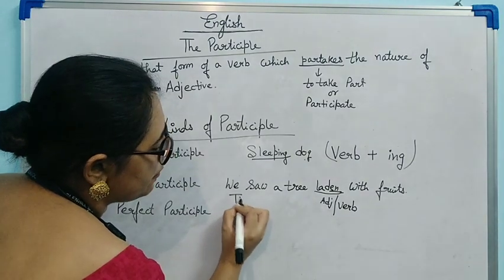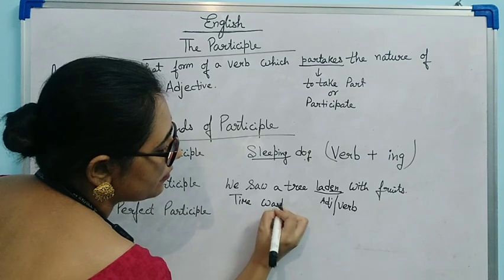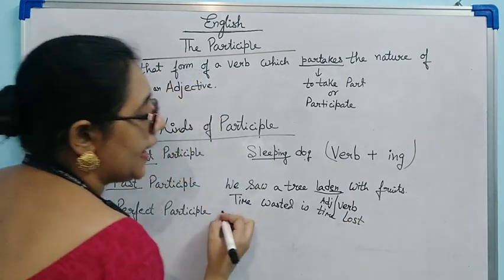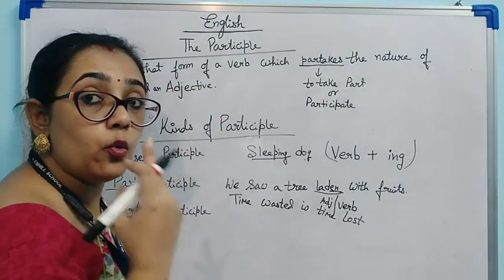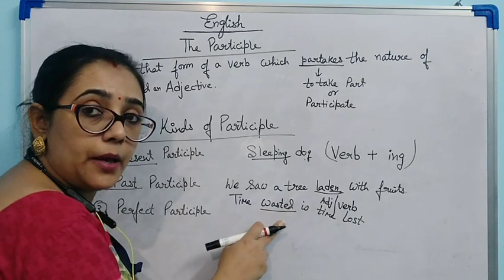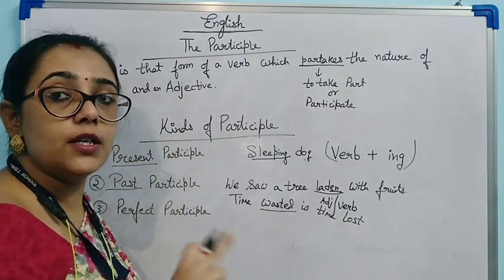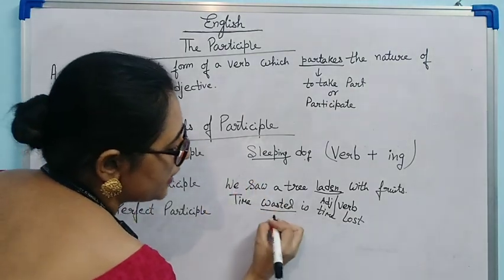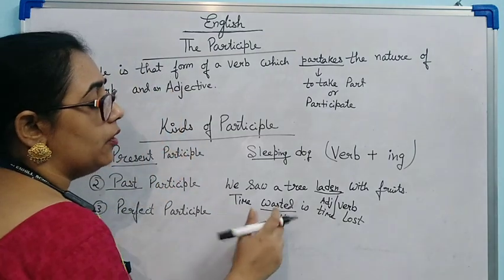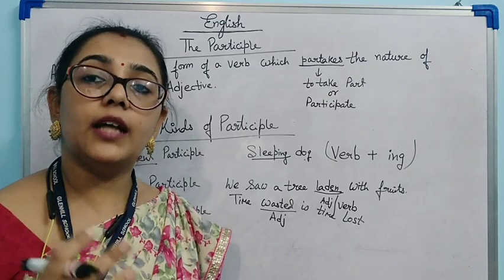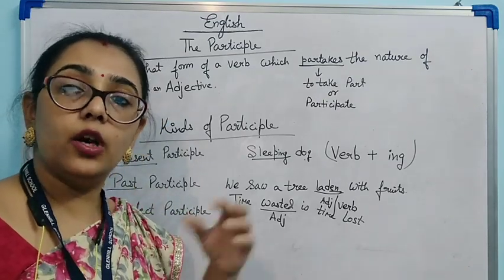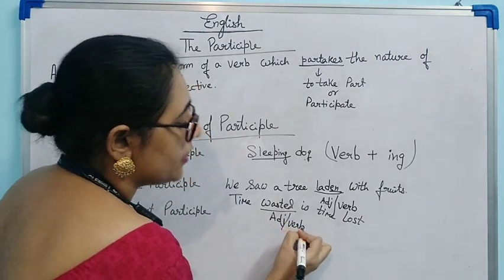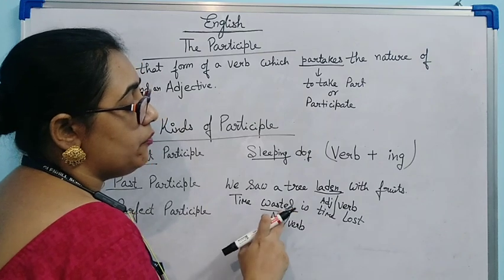If I say, time wasted is time lost. Time wasted is time lost. I am talking about which time? I am talking about the wasted time. So here wasted is an adjective because I am talking about which particular time? The wasted time. Now time wasted, that means the action the time is doing, it is already wasted. The time has already gone. So this is acting as a verb also. See, wasted. Time wasted is time lost.